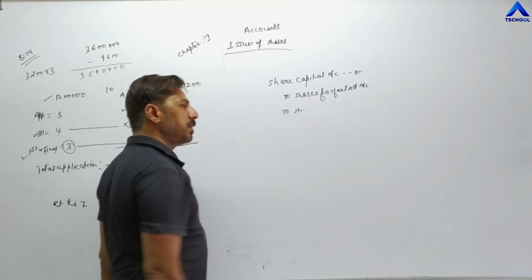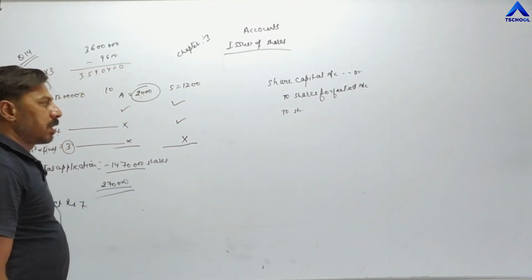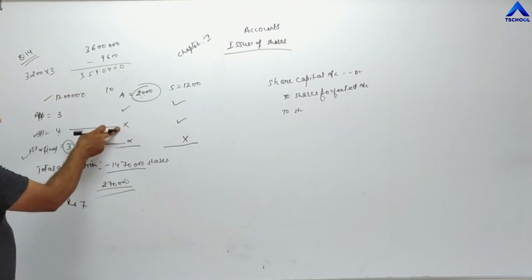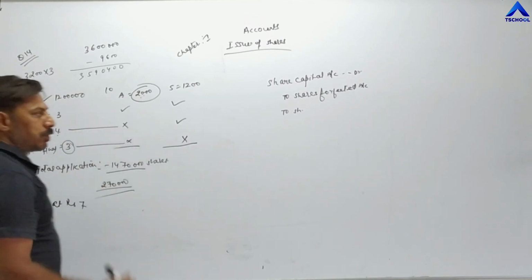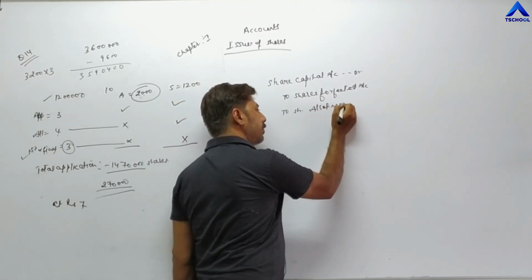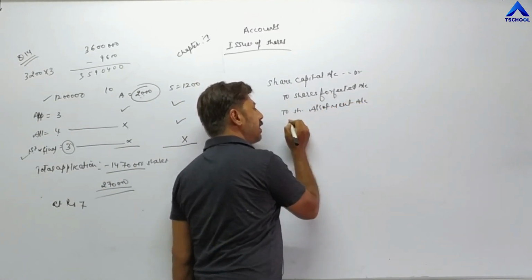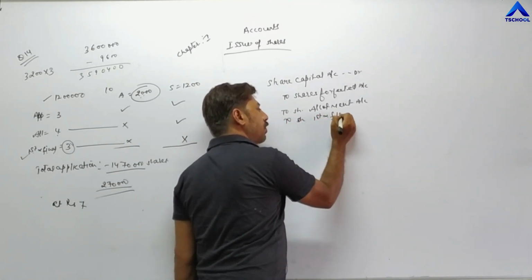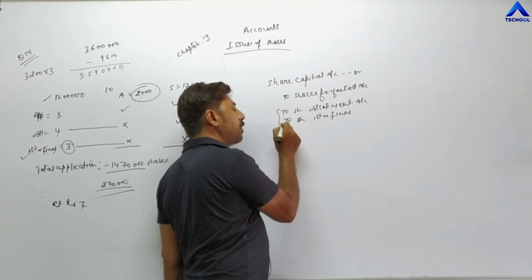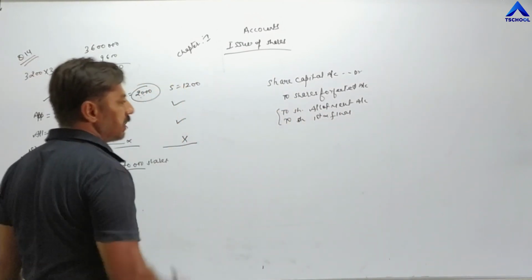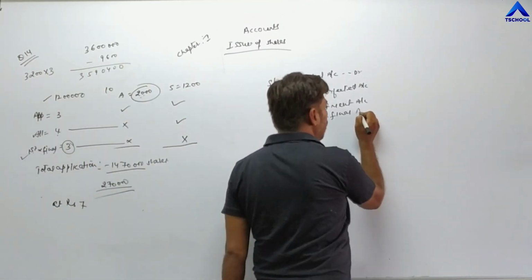Now the names of the installments on which the company has not received money. From allotment the company has not received money, so to share allotment account, and then on first and final call, to share first and final call. These are the names of those installments on which the company has not received money from these shareholders A and S. To share first and final call account.